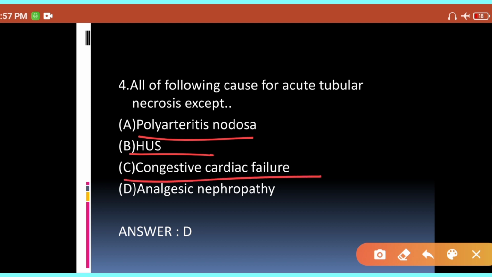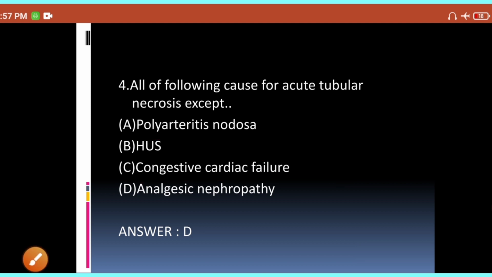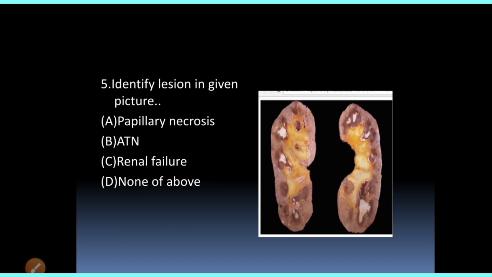In congestive heart failure, your circulating blood volume will be decreased, and in these vasculitides, your renal vessels are affected. So in all three conditions, blood flow to the kidney is decreased, and so you can develop acute tubular necrosis. So the first three answers are right, and the fourth one might be wrong.